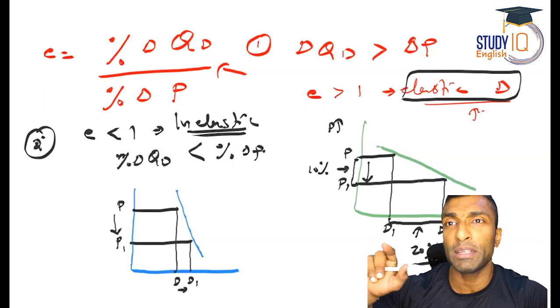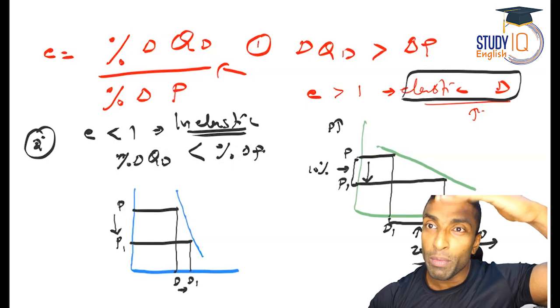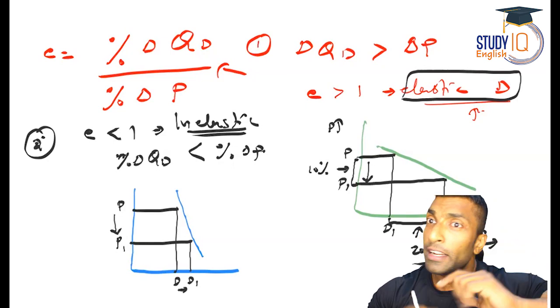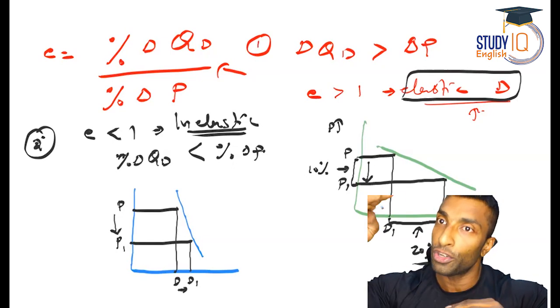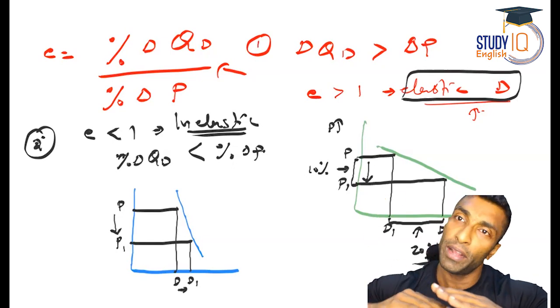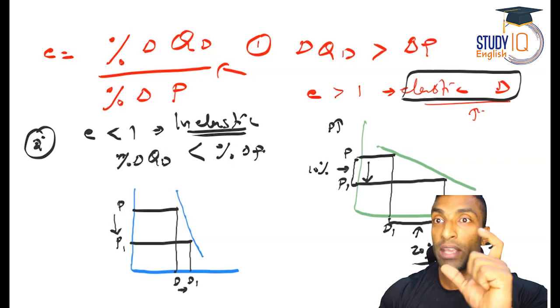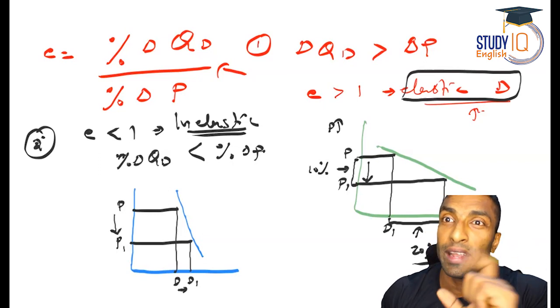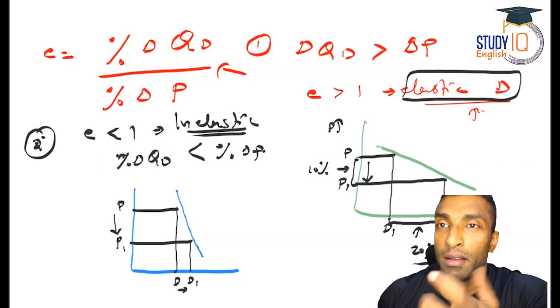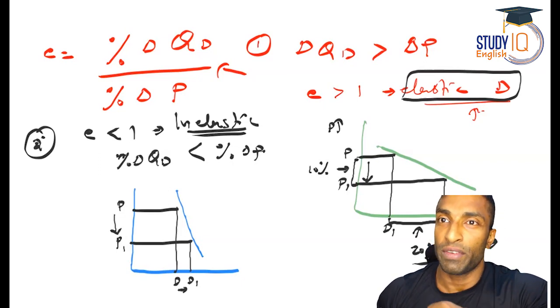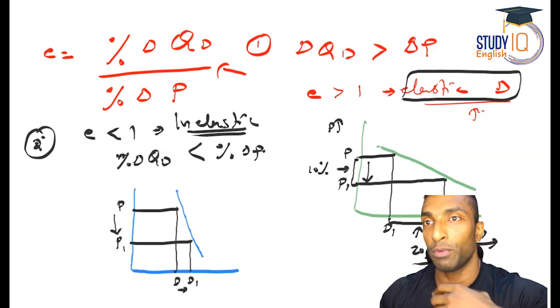Why should E be 0? Because the numerator is the quantity demanded. It is not going to affect the quantity demanded. It is not going to increase nor decrease. It will remain the same irrespective of the price. So E will be 0. That is what is perfectly inelastic. What is the example for perfectly inelastic? Clear, right? Medicine, which I've given to you. So I hope it is very clear.